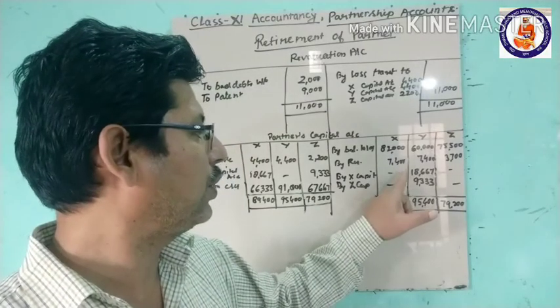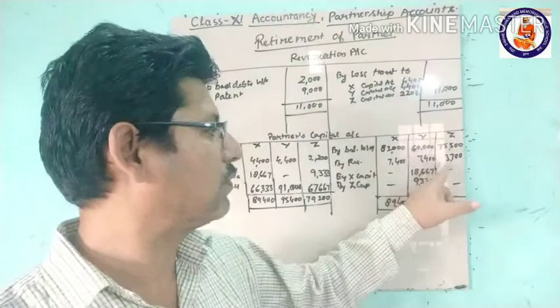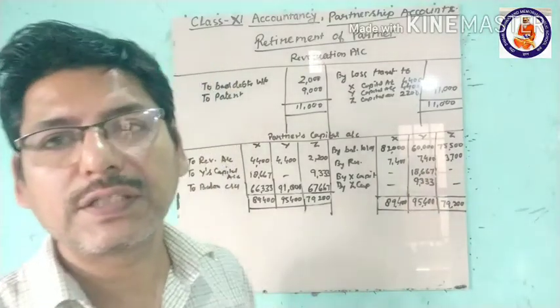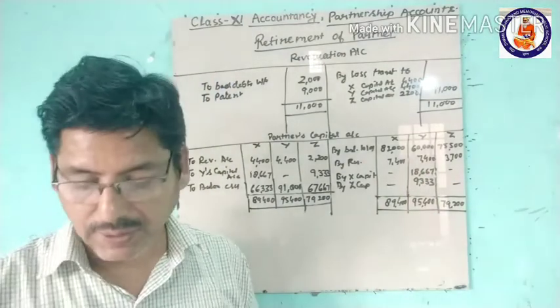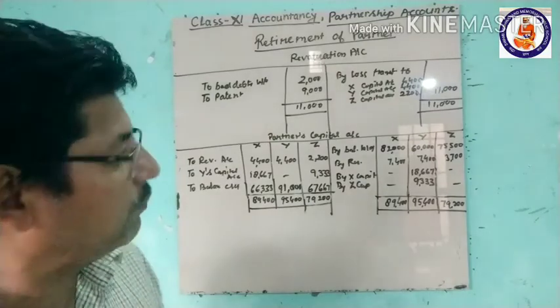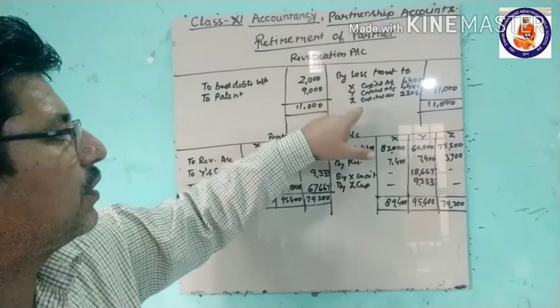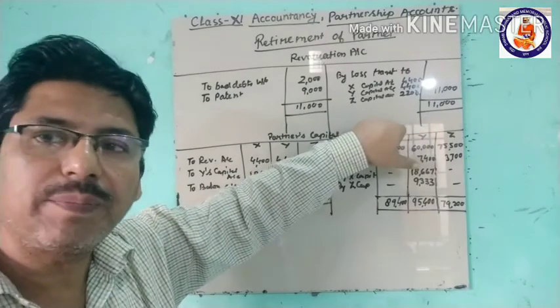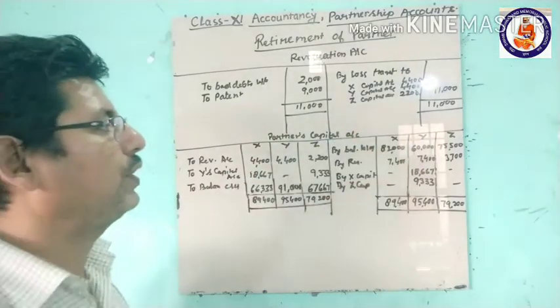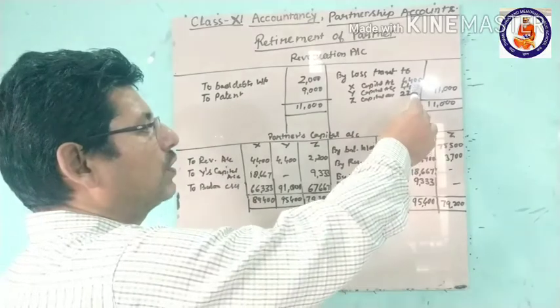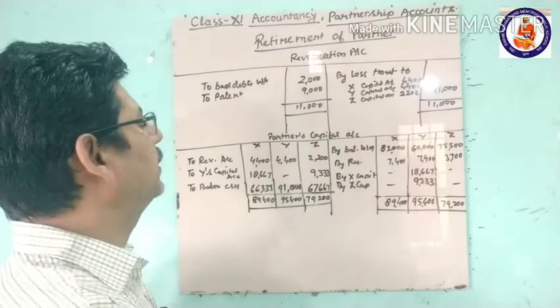It will come to 7,400, 7,400, and 3,700. After that, in the revaluation account, these are the losses that are to be debited in the partners' capital accounts. So 4,400, 4,400, 2,200 is to be debited.